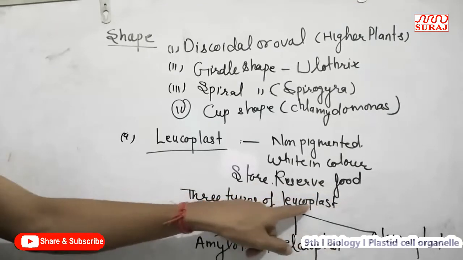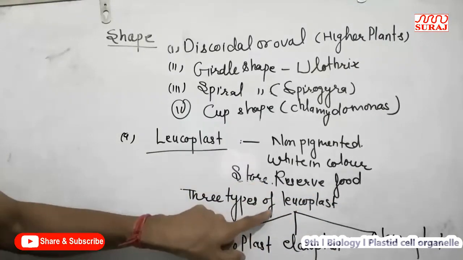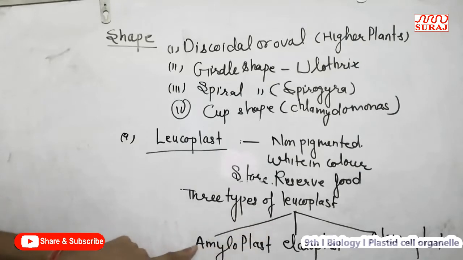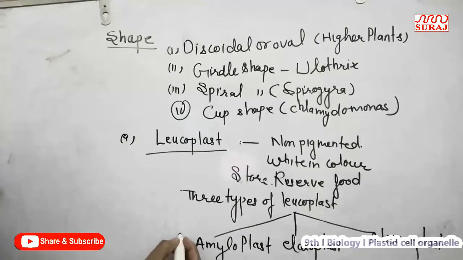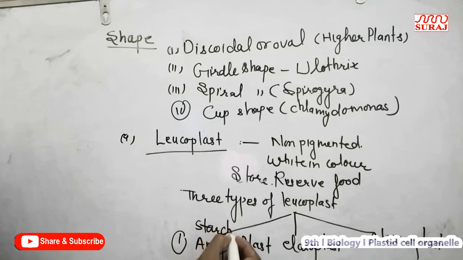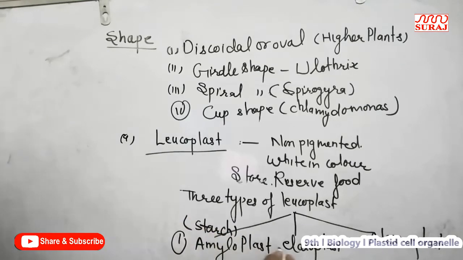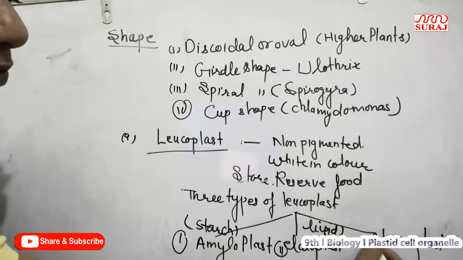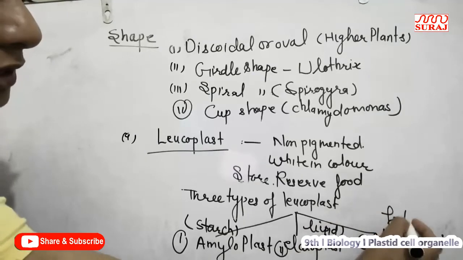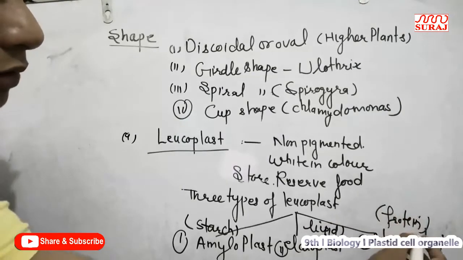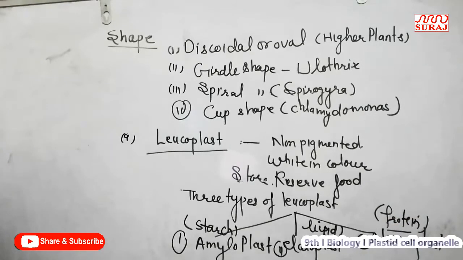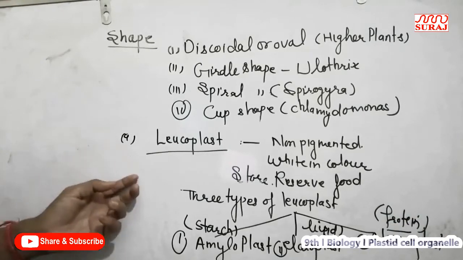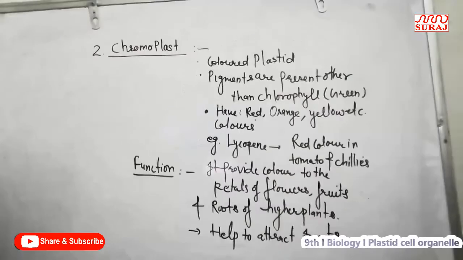On the basis of storage of food material, leucoplast is mainly of three types. First, amyloplast, which stores starch. Second is elaioplast, which stores lipid. And third is aleuroplast, which stores protein.